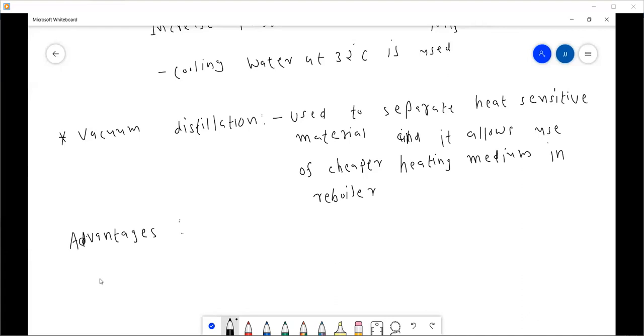What are the advantages? So the first advantage is it prevents thermal decomposition.